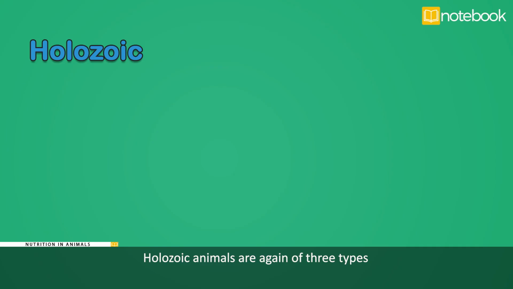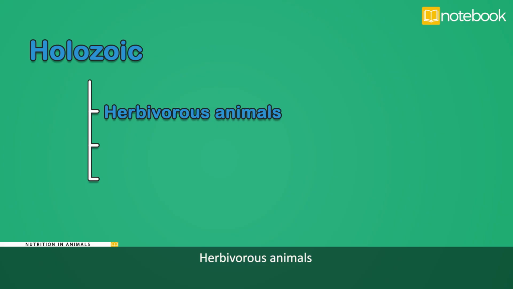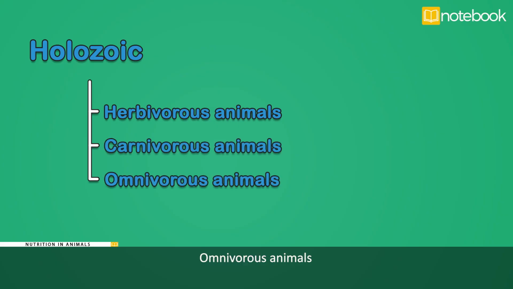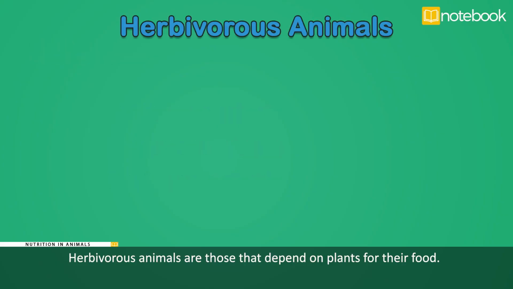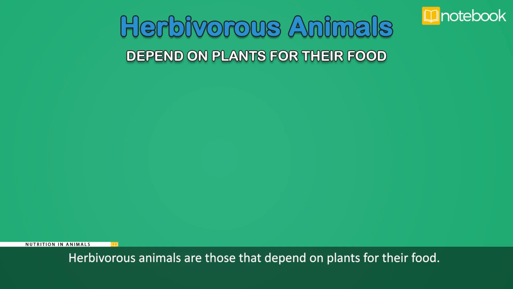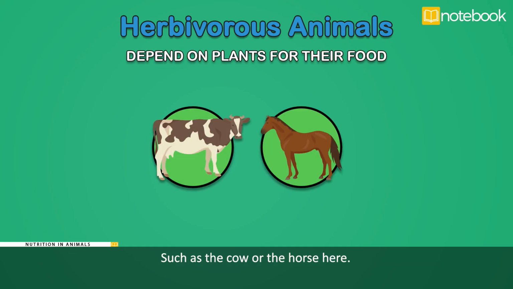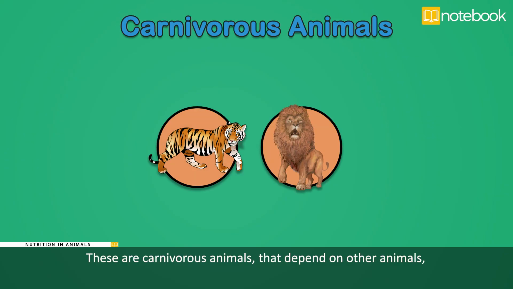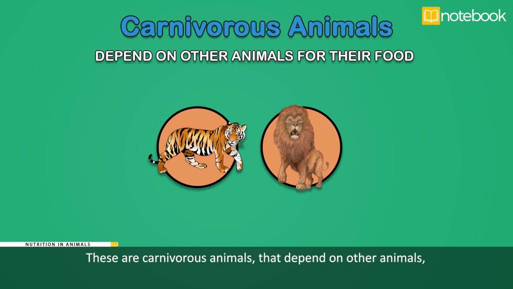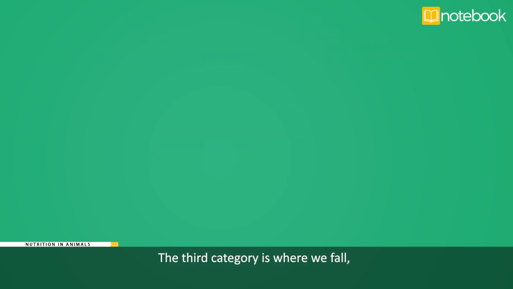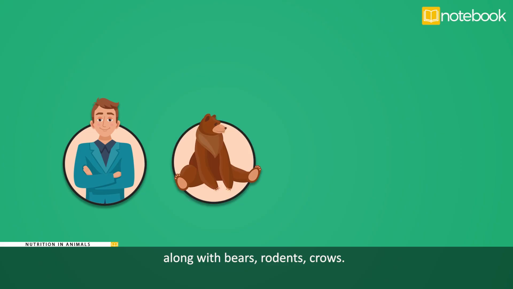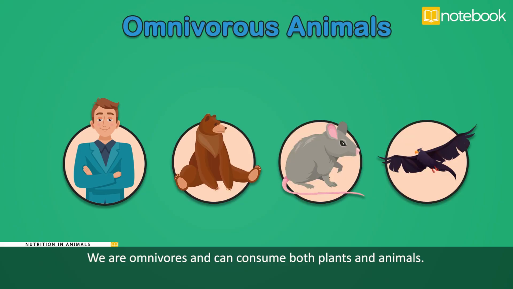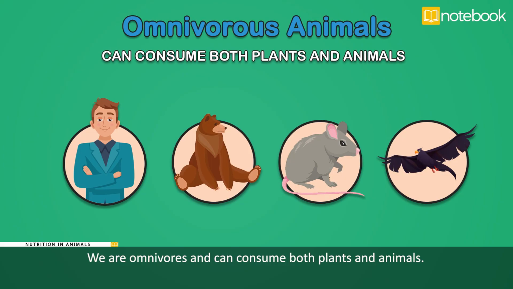Holozoic animals are again of three types, depending on the type of food they intake: herbivorous animals, carnivorous animals, and omnivorous animals. Herbivorous animals are those that depend on plants for their food, such as the cow or the horse here. Look at the tiger and the lion. These are carnivorous animals that depend on other animals, especially the herbivores, for their food. The third category is where we fall, along with bears, rodents, crows. We are omnivores and can consume both plants and animals.